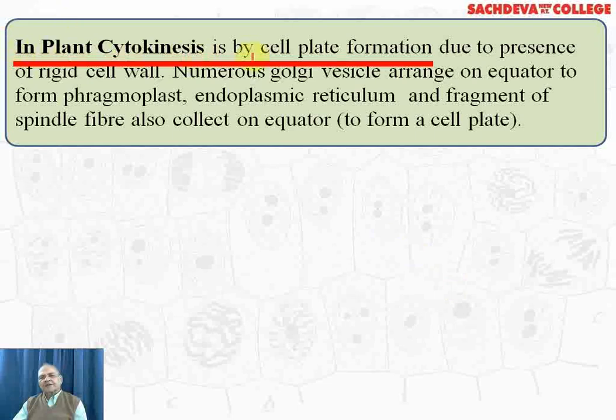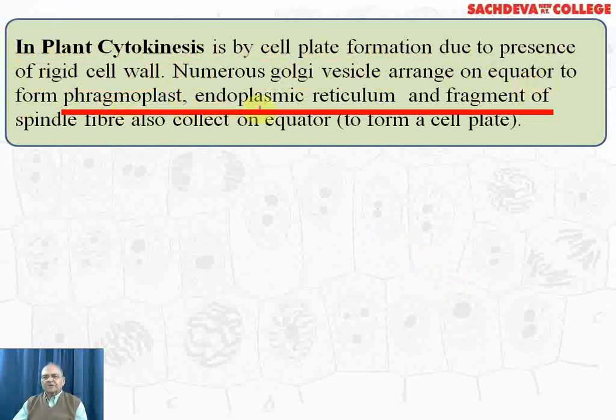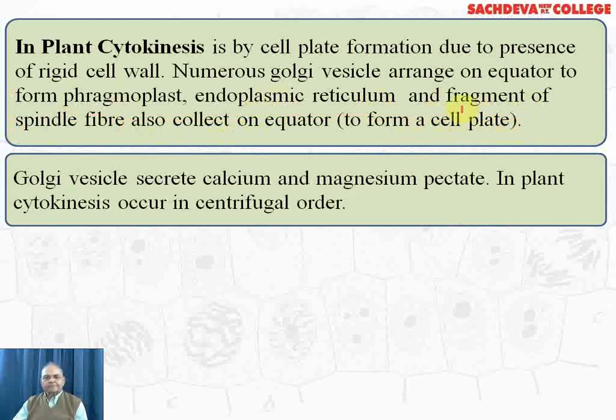In plant, cytokinesis is by cell plate formation due to presence of a rigid cell wall. Numerous Golgi vesicles arranged on equator to form phragmoplast, endoplasmic reticulum and fragment of spindle fiber also collect on equator to form a cell plate.